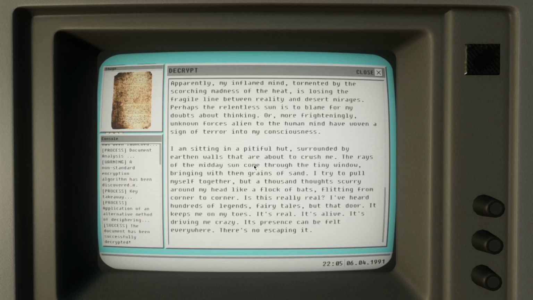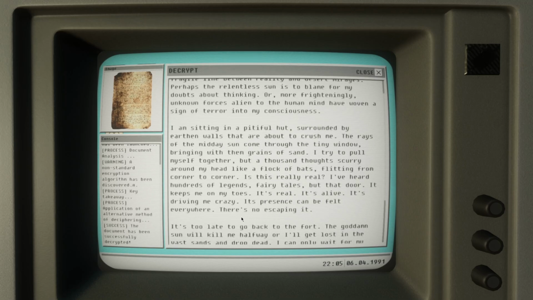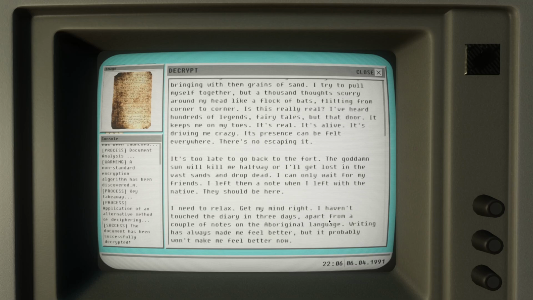The rays of the midday sun come through the tiny window, bringing with them grains of sand. I try to pull myself together, but thousands thoughts scurry around my head like a flock of bats flitting from corner to corner. Is this really real? I've heard hundreds of legends, fairy tales, but that door, it keeps me on my toes. It's real, it's alive, it's driving me crazy. Its presence can be felt everywhere. There's no escaping it.